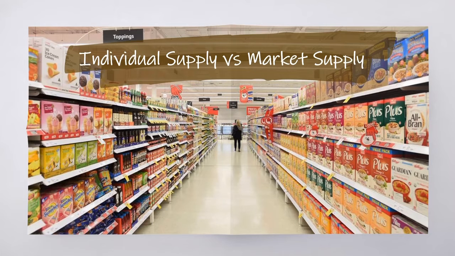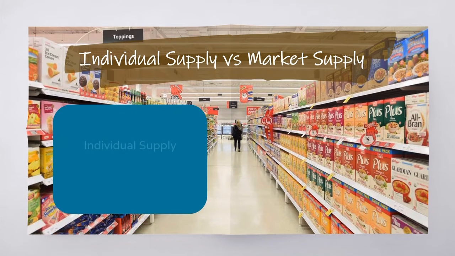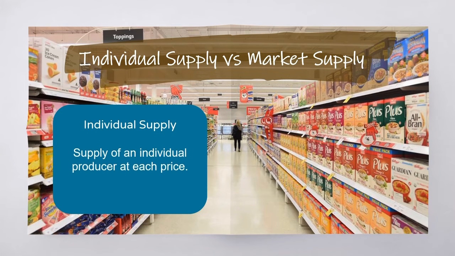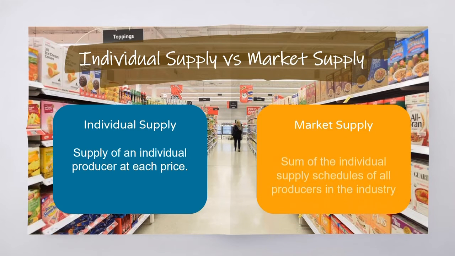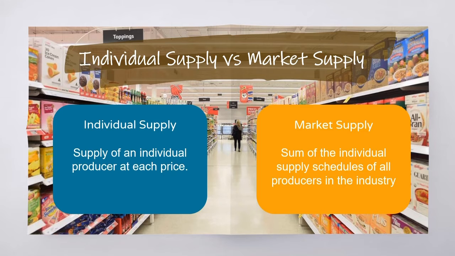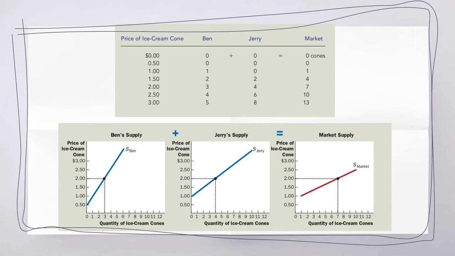Individual supply versus market supply. Individual supply is the supply of an individual producer at each price, while market supply is the sum of the individual supply schedules of all producers in the industry. For example, at a price of $2, Ben supplies 3 ice cream cones and Jerry supplies 4 ice cream cones. The quantity supplied in the market at this price is 7 cones.